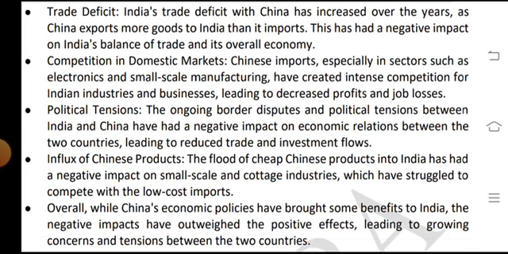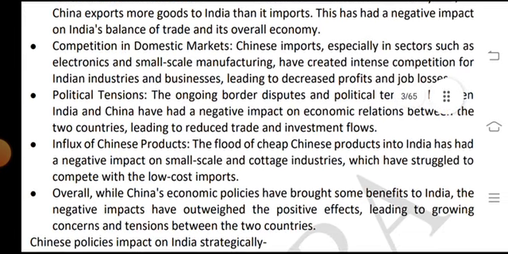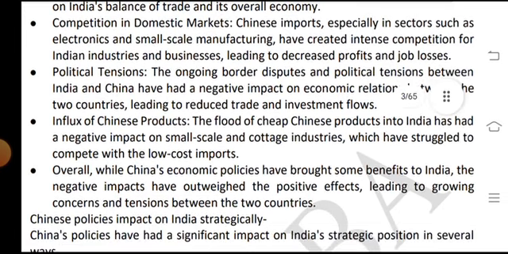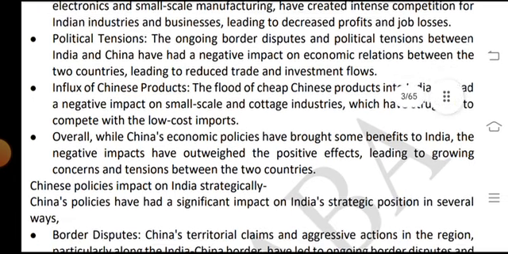Chinese imports, especially in sectors such as electronics and small-scale manufacturing, have created intense competition for Indian industries and businesses, leading to a decrease in profits and job losses.